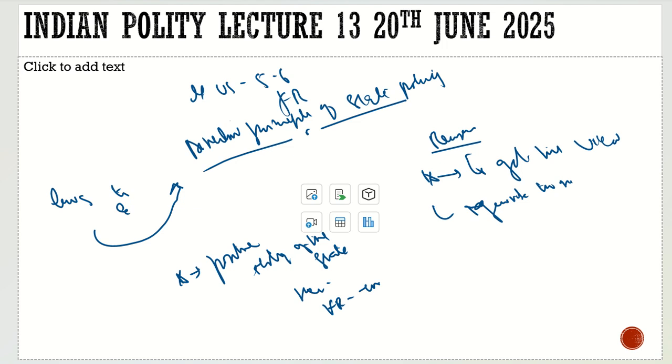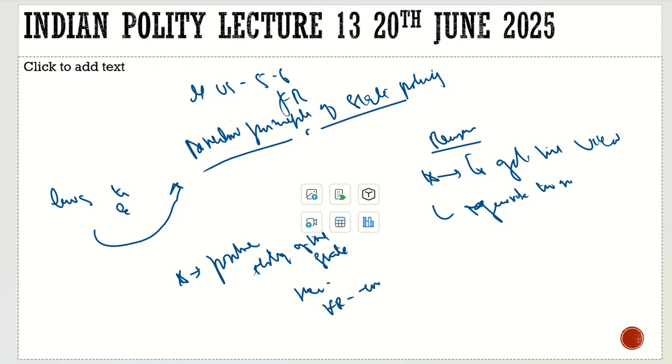So majorly, the fundamental rights put a negative obligation on the state, but the directive principles put a positive obligation on the state. The state has to do it. The state should endeavor to bring in the uniform civil code.